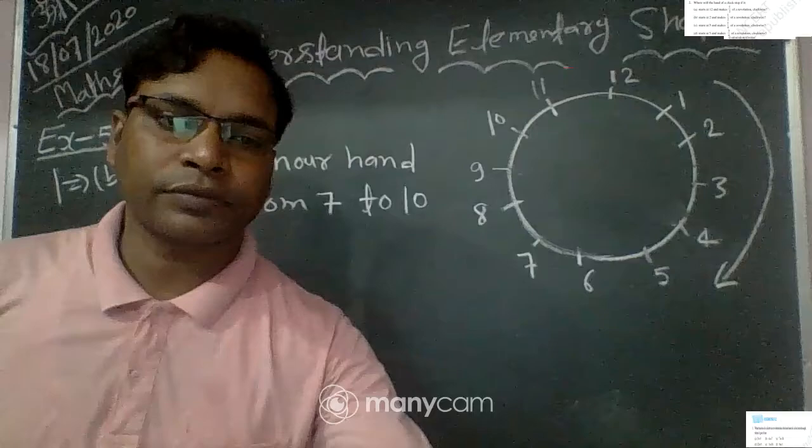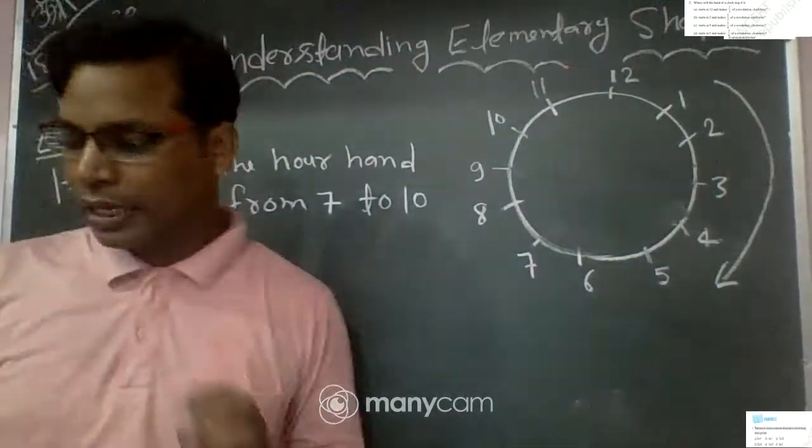First we draw this figure. We have 7 o'clock at 7, and you move in the clockwise direction to 10. You can see this is 10. How many hours do you move from 7 to 10?